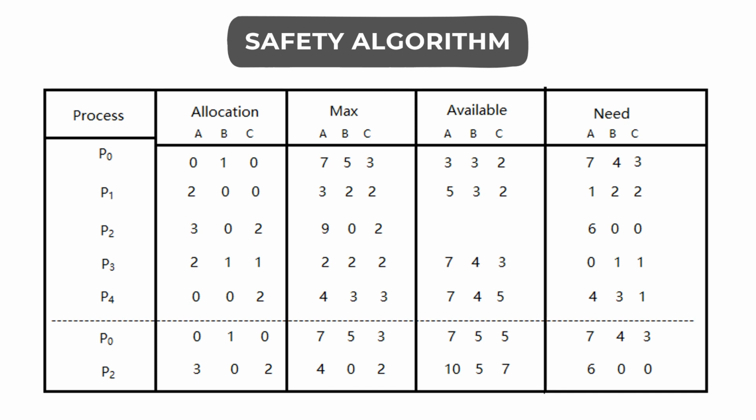If we check for process P0's request for resource type C, it needs 3 and 5 are available. So we can happily allocate all the available resources to the process P0 and get its execution completed.